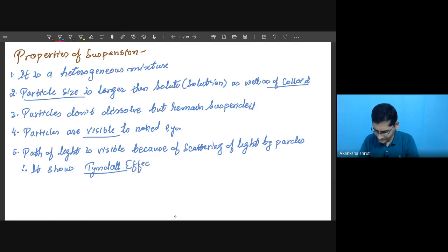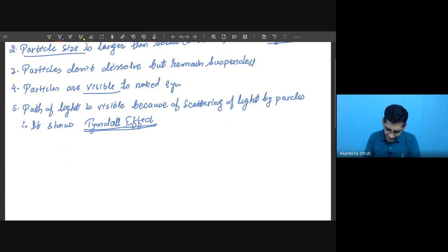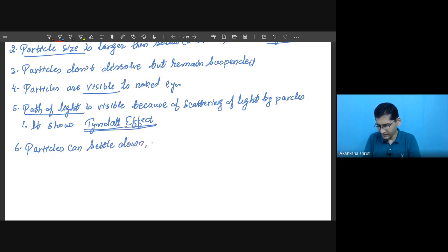So what is the Tyndall effect? This we will learn today. Okay, student, the next one is, if we leave it undisturbed, then it will settle down. So particles can settle down if left undisturbed.